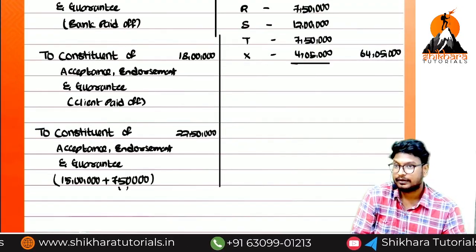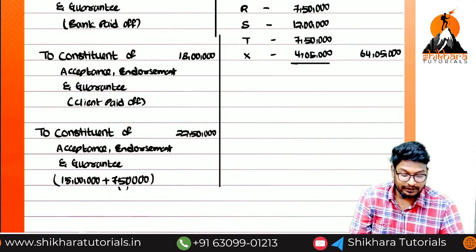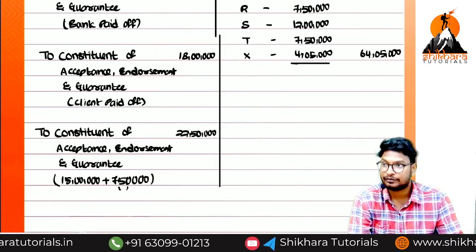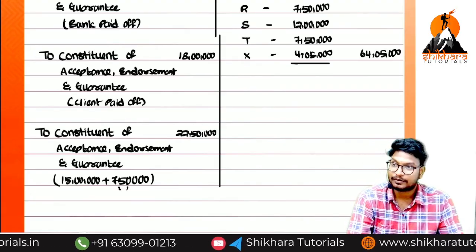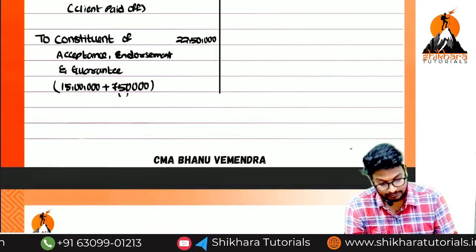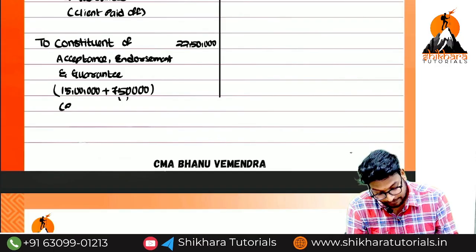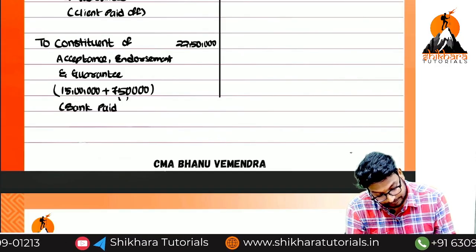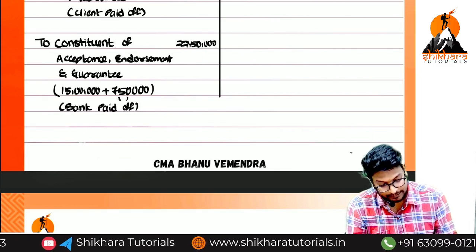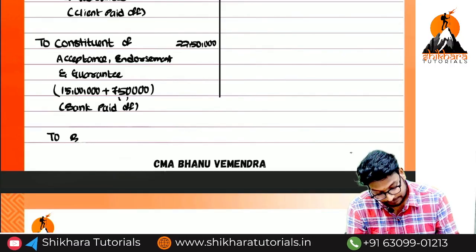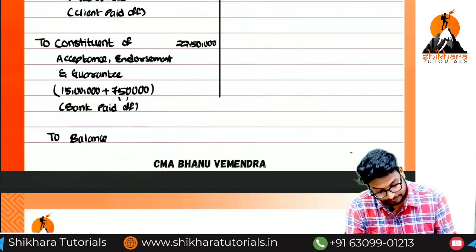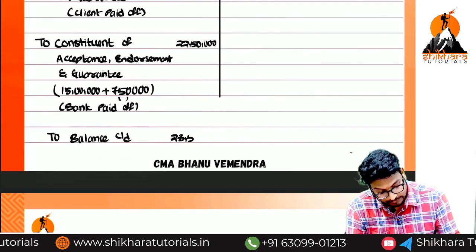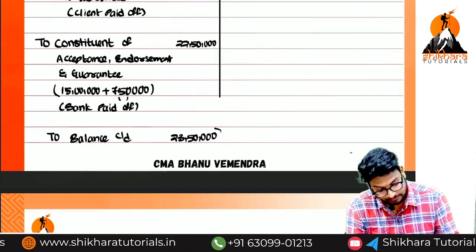Are you getting my point? Or if you want, you can write individually also: individual amount of 15 lakhs, individual amount of 7 lakh 50,000. So this one, who has paid off? Bank paid off. Can you tell me the closing balance? 23 lakhs 50,000.